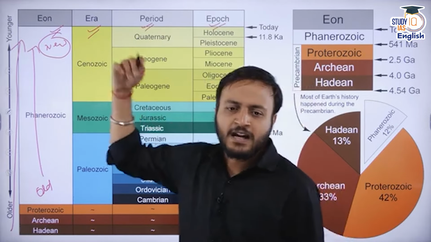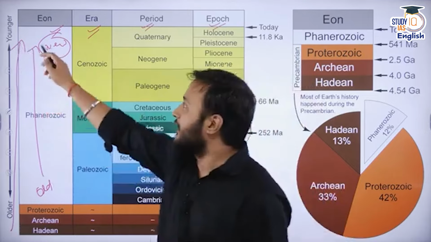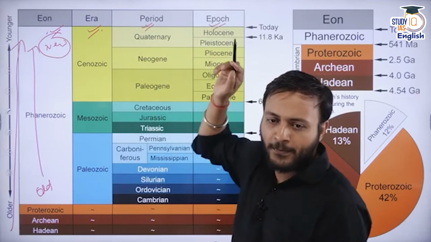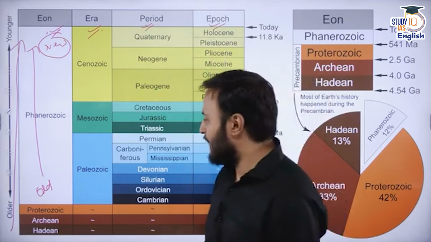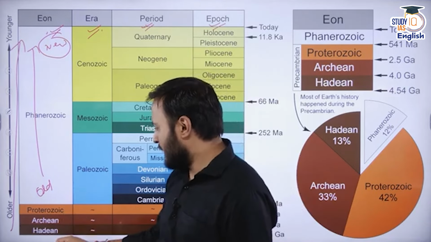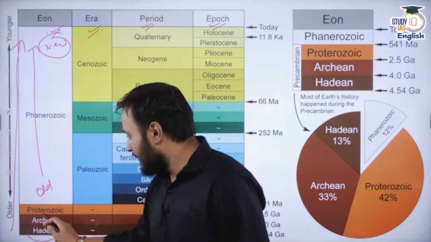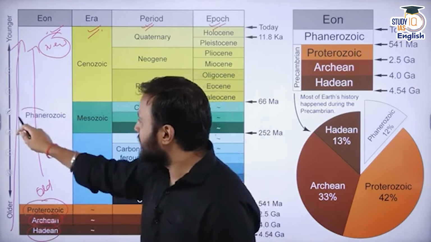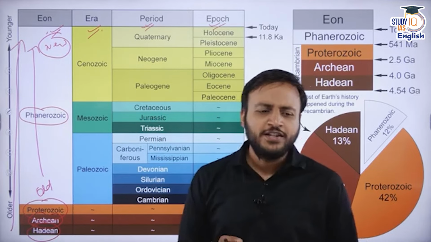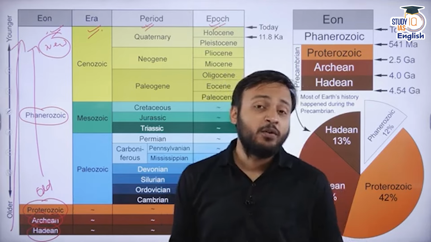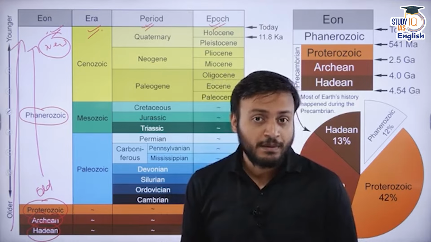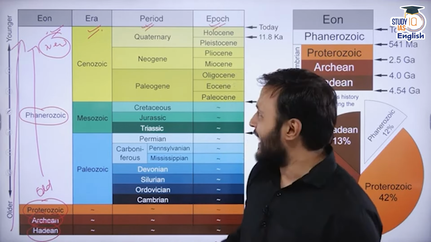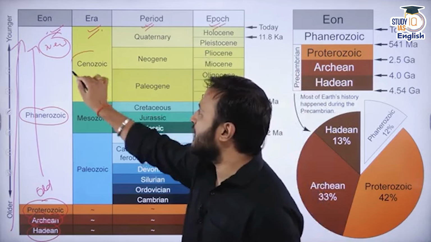Okay, remember the names. How do you remember them? This is aeon, era, period, and epoch. Okay, so if we are talking about the aeon, the first one was the Hadean, then Archean, then Proterozoic, and then the Phanerozoic. Do you need to remember these names? It will be very good if you remember the names. But more or less, you need to understand the latest Cenozoic era.